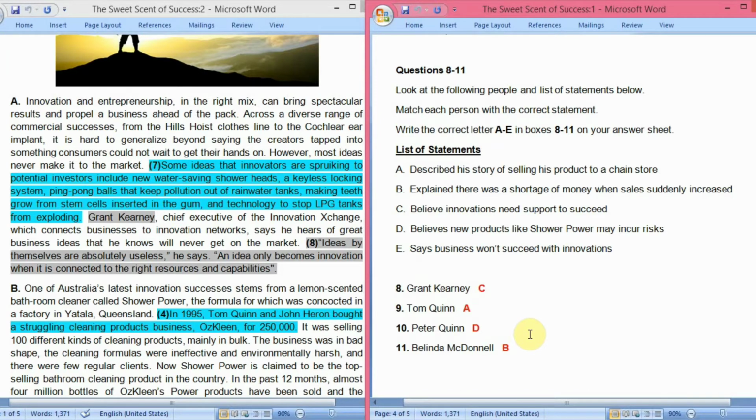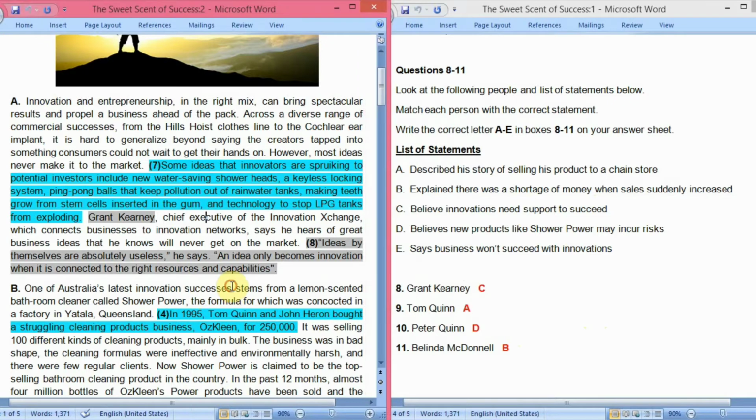Grant Kearney, what he said. He said, the answer is C option. So that is why he believed that innovations need support to succeed. So Grant Kearney believes that innovations are only successful when they have support. Okay, so let's see where it is written. So in the first paragraph only it has been written here, in the last third line, ideas by themselves are absolutely useless.